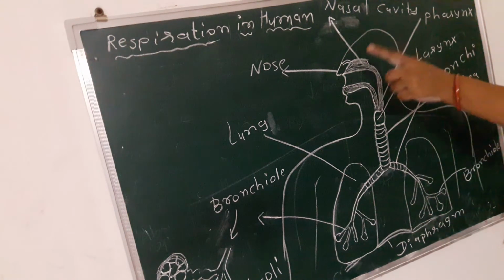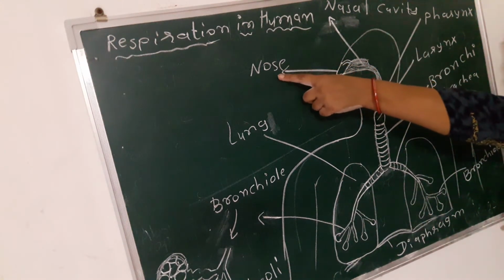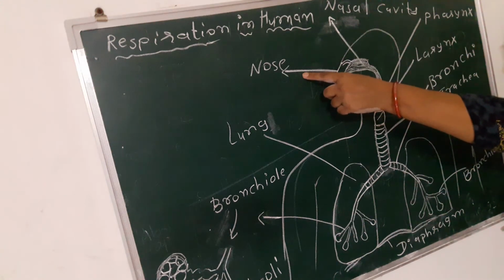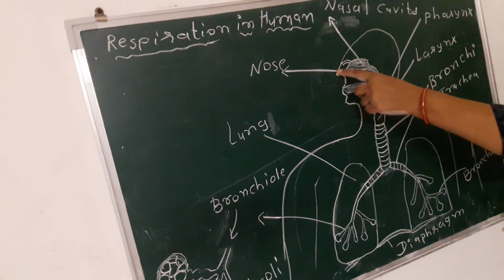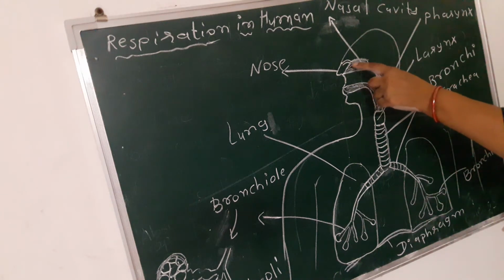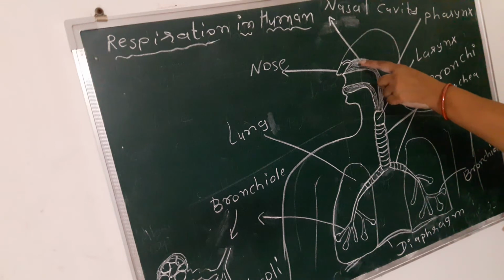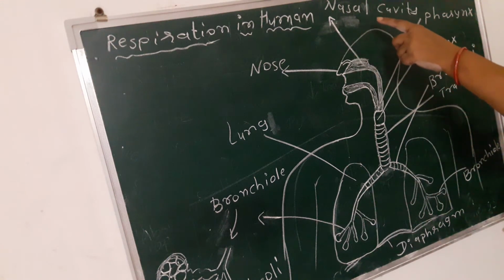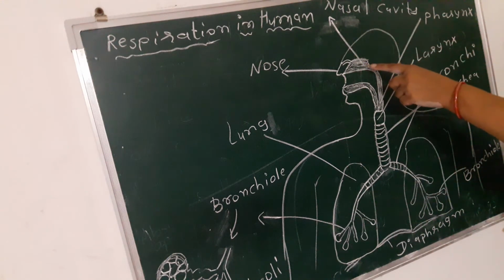So again I will explain. The oxygen rich air enters through the nose. In the nose there is a nasal cavity. In the nasal cavity there are fine hairs. So this air is filtered by these fine hairs, because this air contains dust particles, and these dust particles stick with the fine hairs,